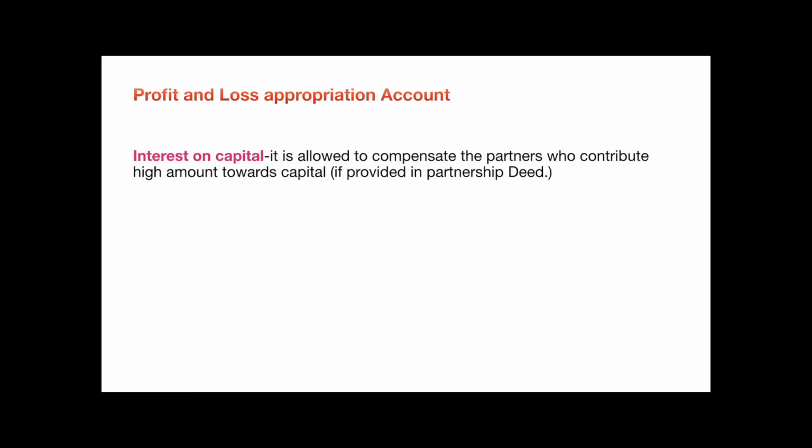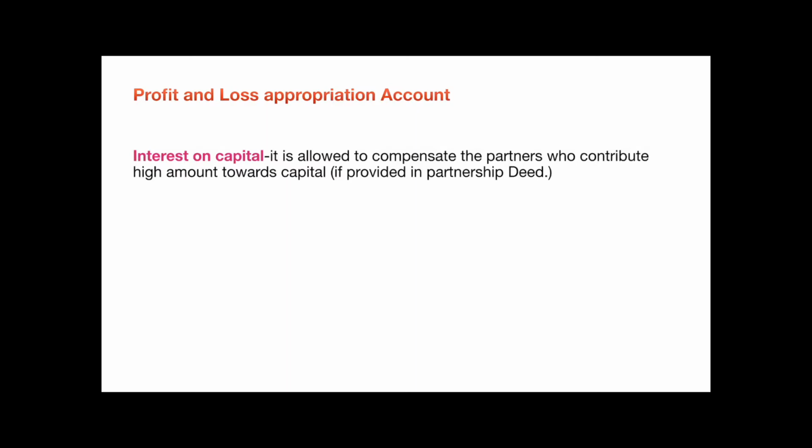Interest on capital. It is allowed to compensate the partners who contribute a high amount towards capital, if provided in the partnership deed. Some partners contribute a huge amount of capital. Apart from their regular profits, they also expect a certain amount of interest on capital.